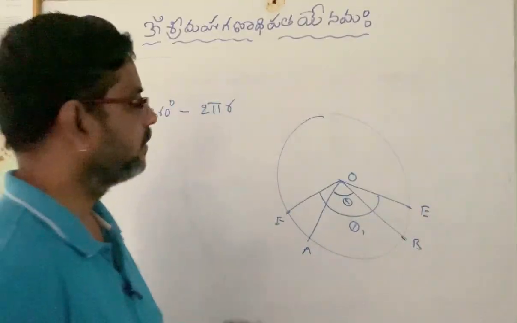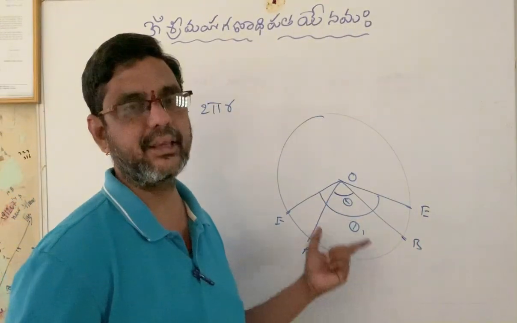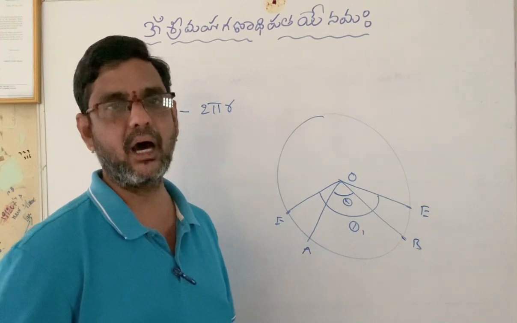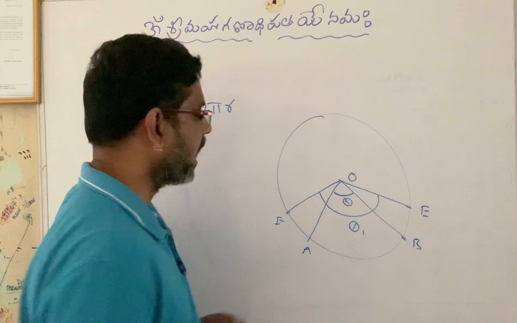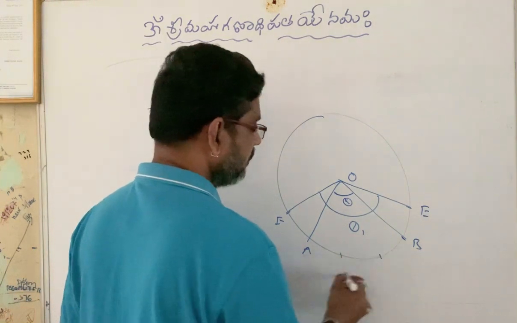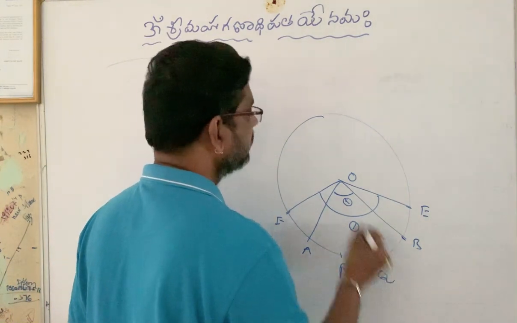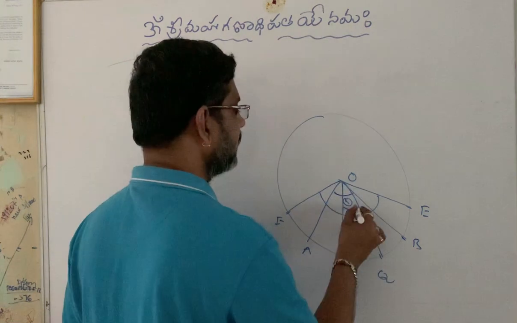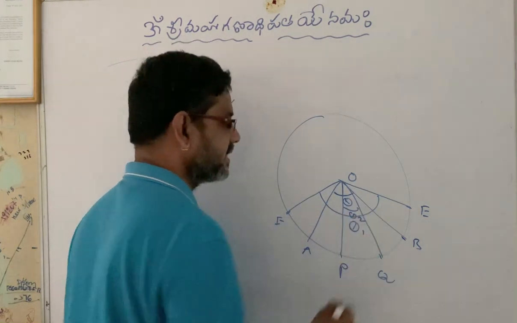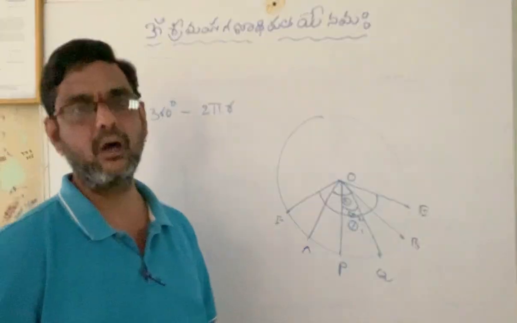That means when the arc is increasing, the angle made by the arc at the center is also increasing. When the arc is decreasing, the angle made by the arc at the center of the circle is also decreasing. That is what we have to observe.